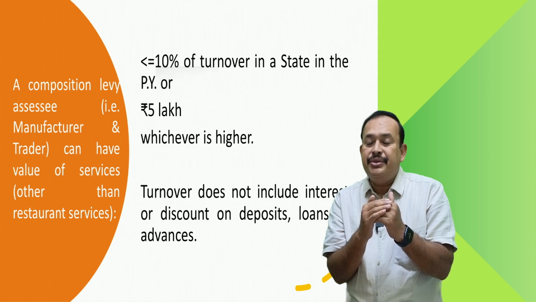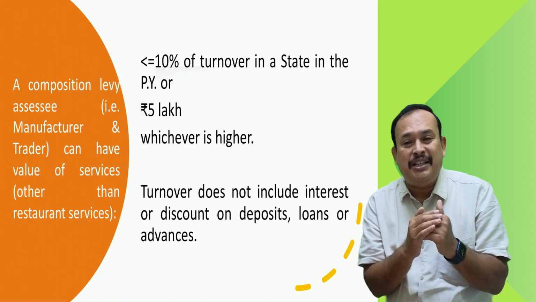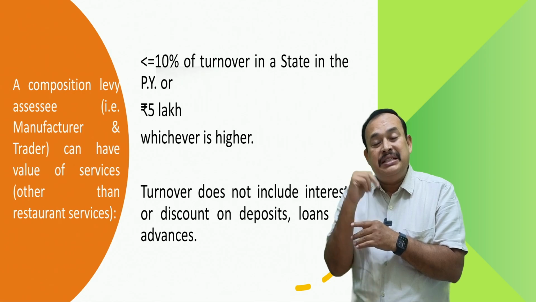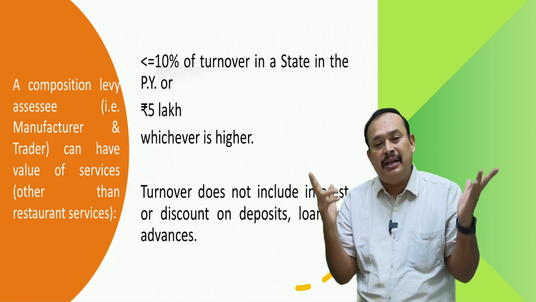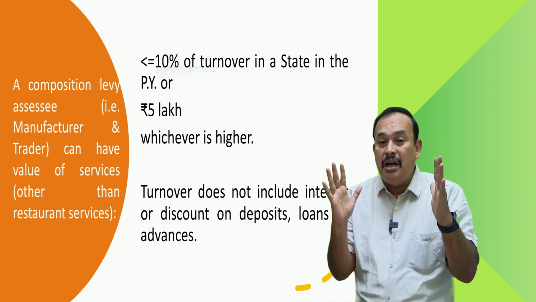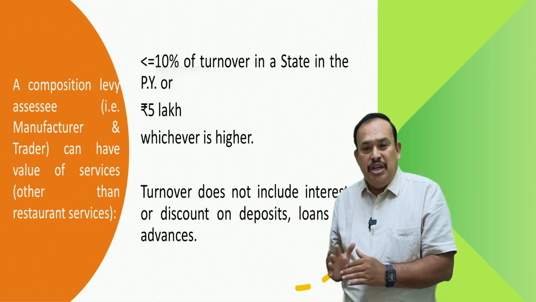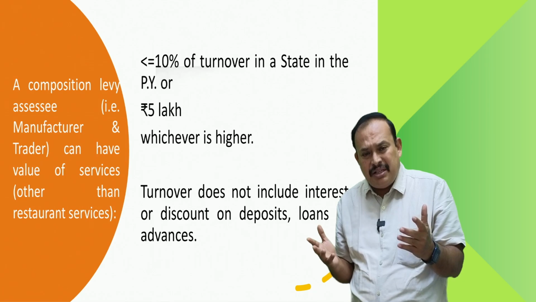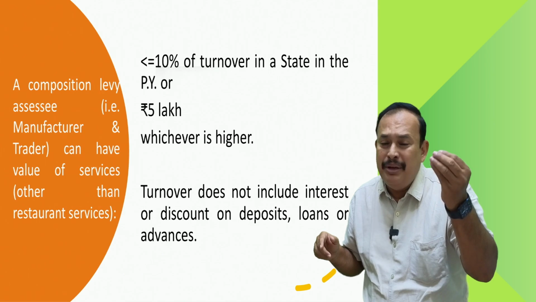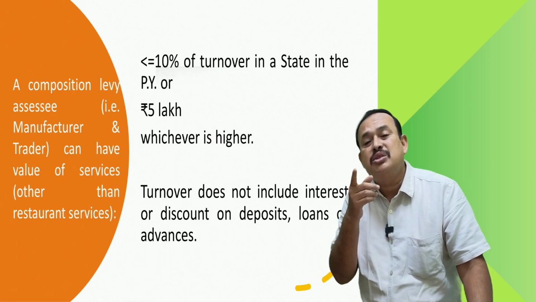which is 10 percent of the aggregate turnover of the preceding financial year or rupees 5 lakhs, whichever is higher. Up to that value of services you are permitted. If you provide these services more than the permissible limit, being a trader, being a manufacturer, other than restaurant service, you are disqualified from the scheme.